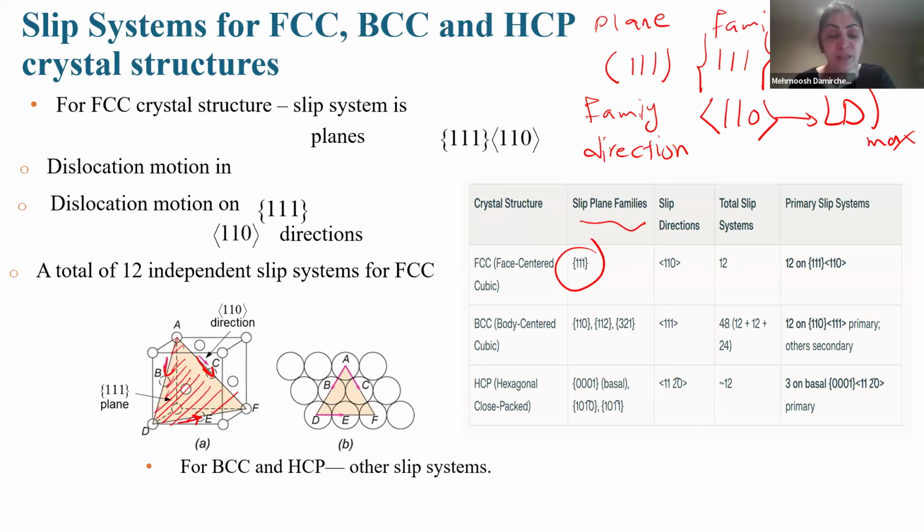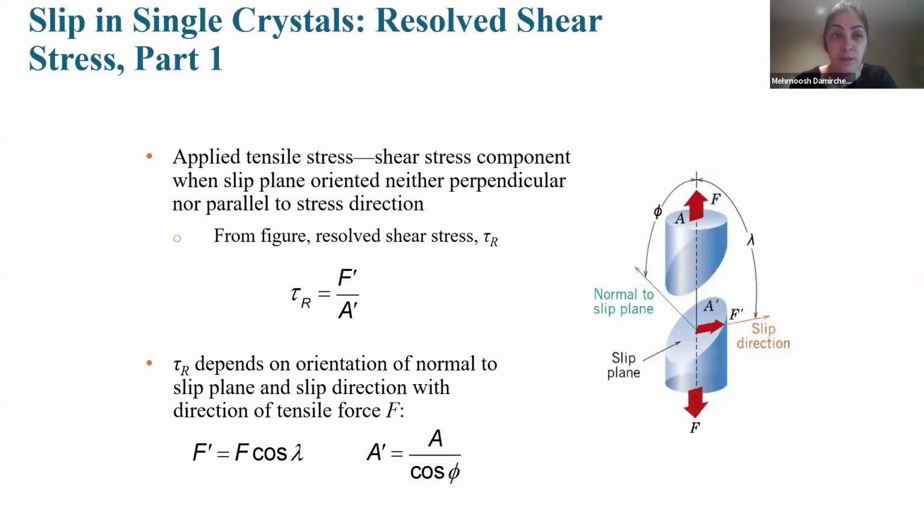So it is a slip system. What's the meaning of a slip system? It means if failure occurs because of the shear stress or dislocation movement, it definitely occurs at those planes, in those directions. Because of that, they are so important for us.